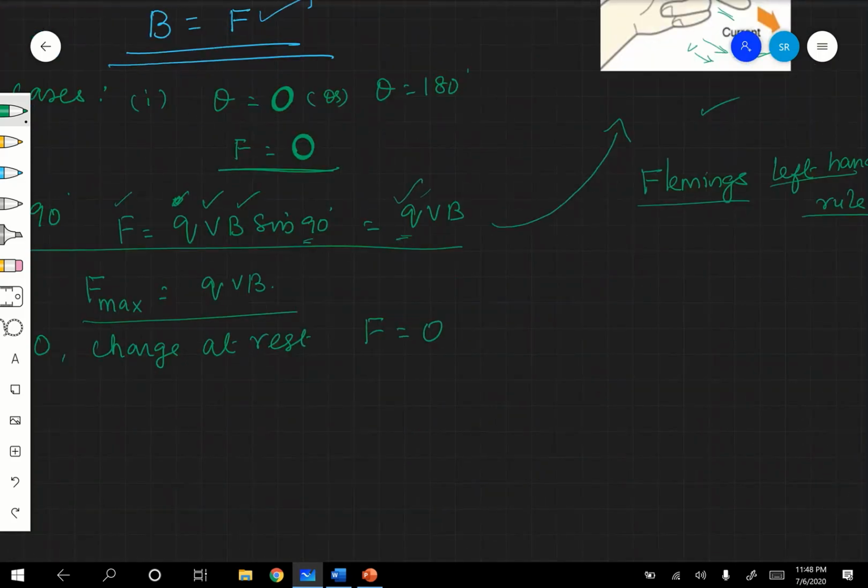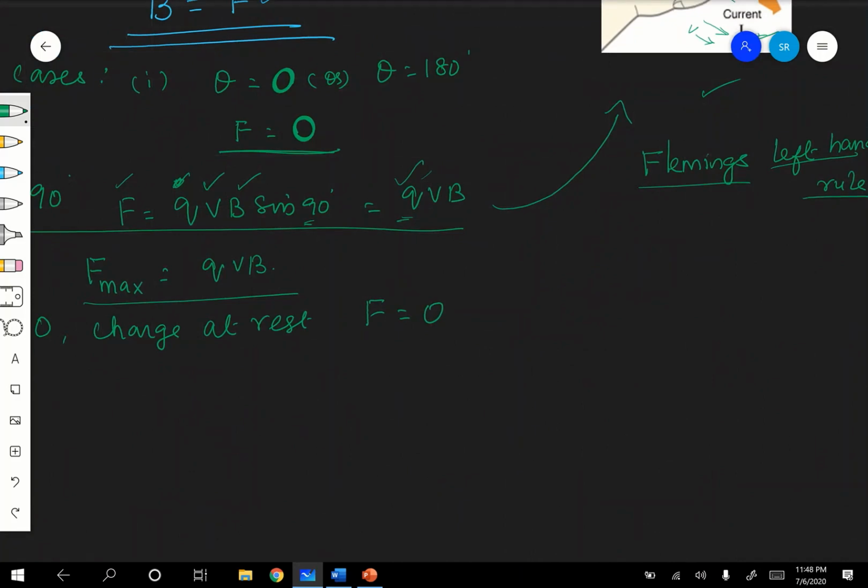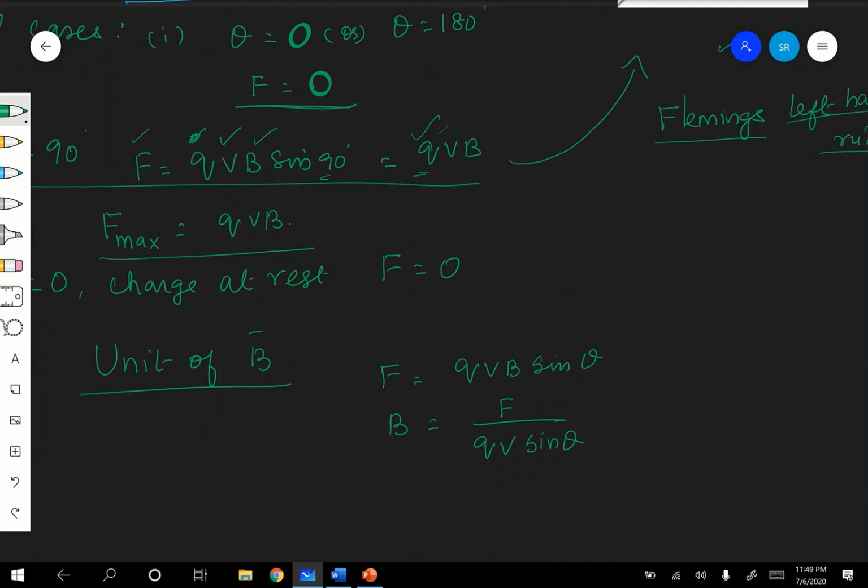Right. Now next one, very important, now we have to go for the unit of B. Okay, what is the SI unit? Now we are going to see, you know that F is equal to QVB sin theta. Therefore, B is equal to F by QV sin theta. Correct? Now you give the unit.